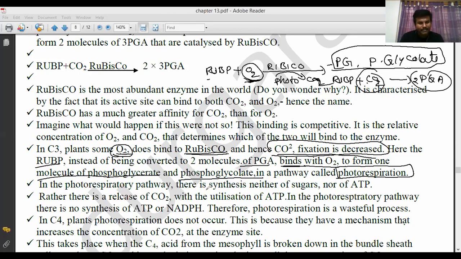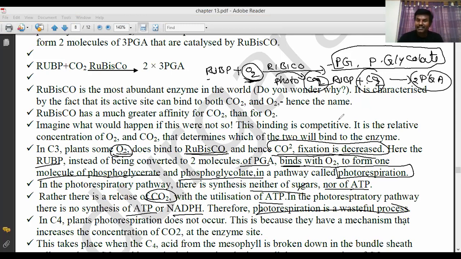In the photorespiratory pathway, there is a synthesis neither of sugars nor of ATP. Rather than sugars and ATP, it releases carbon dioxide. Already I mentioned that more and more carbon dioxide is utilized with ATP. So in the photorespiratory pathway there is no synthesis of ATP and NADPH. Therefore, photorespiration is a wasteful process. In C3 plants, sometimes photorespiration takes place, not continuously, under some conditions, when the temperature is more and more.